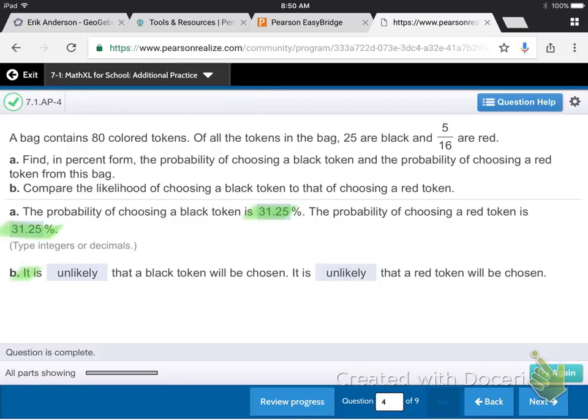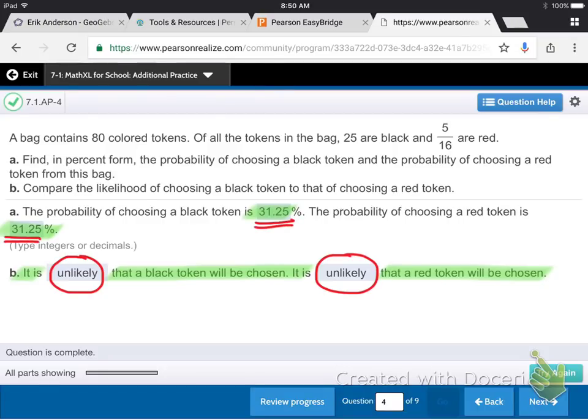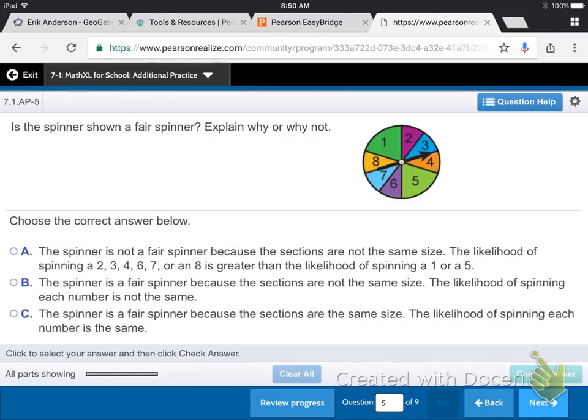And the next question is, it is blank that a black token will be chosen, and it is blank that a red token will be chosen. And remember our notes, anything less than 50, what are we going to put in? We're going to put unlikely. It is unlikely that either of them are chosen because both of them have a probability percentage of less than 50. Good job, boys and girls. Alrighty, on to the next question.